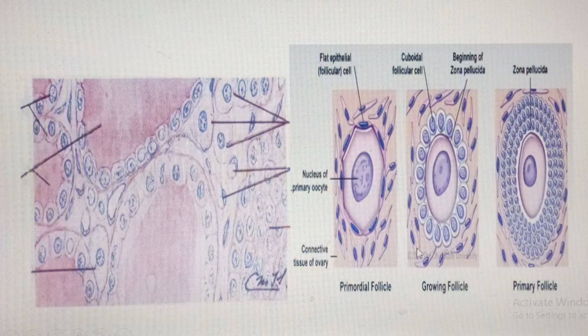But in the case of what we call primordial, it is squamous. So you can see these flat cells. And in the case of the primary multilaminar, can you see these cells? These are all cuboidal, rounded cells with rounded nuclei. Okay, so stratified. There's one layer, another layer, but this one is just a single layer of cuboidal cells, while these are multiple layers of cuboidal cells. So that is what I want you to know.